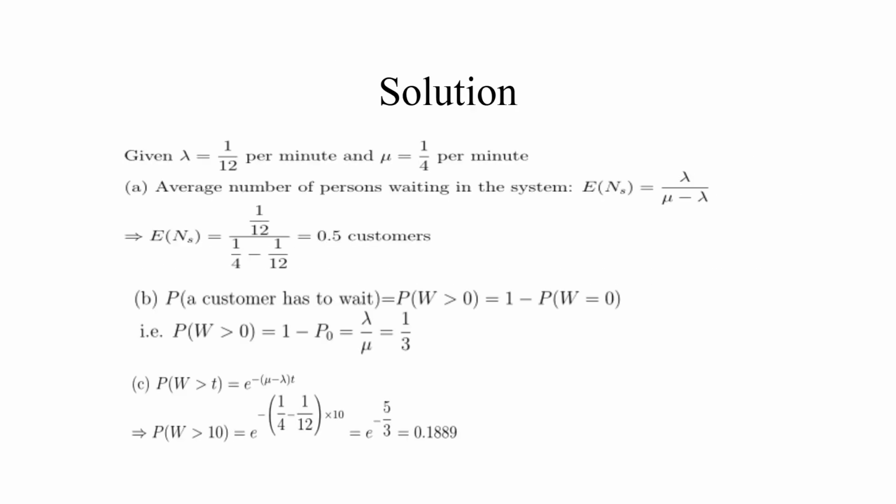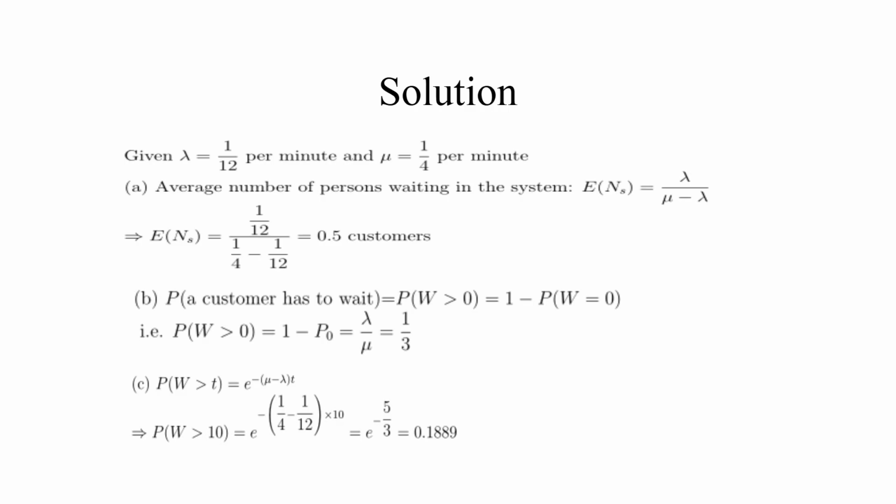Solution. Given lambda is equal to 1 by 12 per minute and mu is equal to 1 by 4 per minute. A. Average number of persons waiting in the system. E of Ns is equal to lambda by mu minus lambda, which implies E of Ns is equal to (1 by 12) by (1 by 4 minus 1 by 12), which is equal to 0.5 customers.